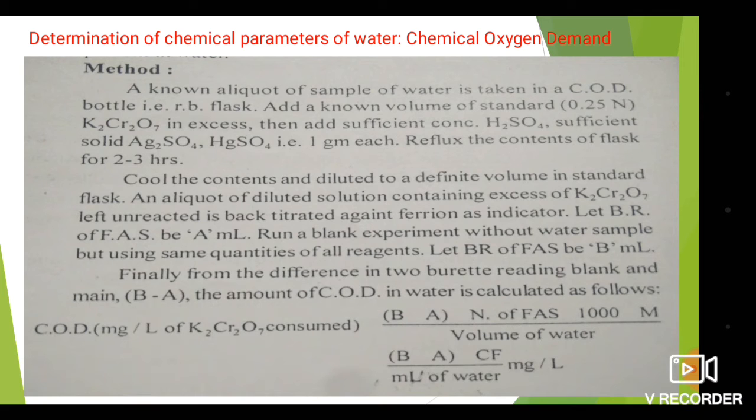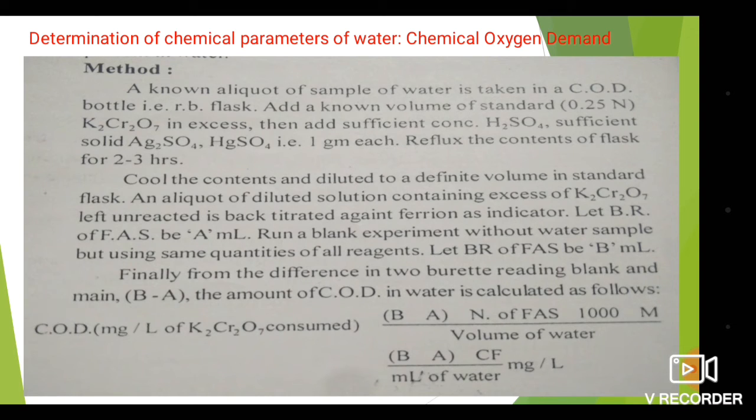Add a known volume of the standard 0.25 normal K2Cr2O7 in excess. Then add sufficient concentrated H2SO4, sufficient solid Ag2SO4 and HgSO4, that is 1 gram each. Then after refluxing the contents of the flask for 2 to 3 hours, cool the content and dilute it to a definite volume in a standard flask.